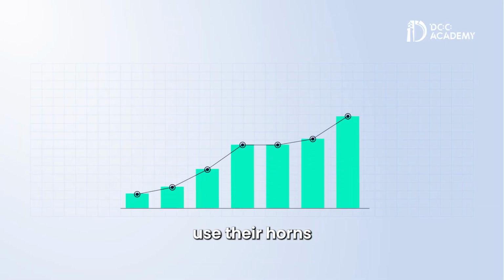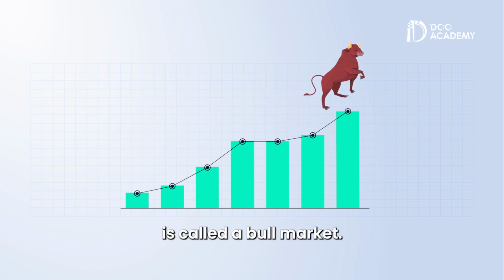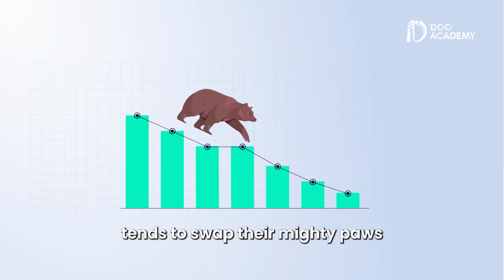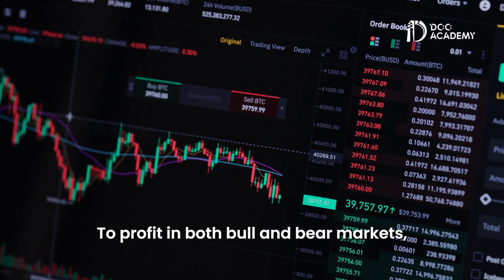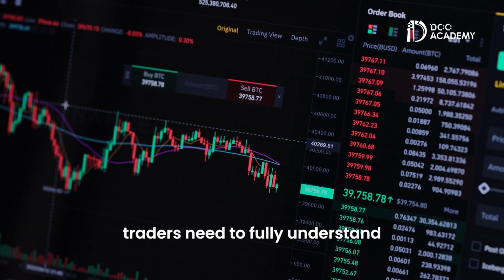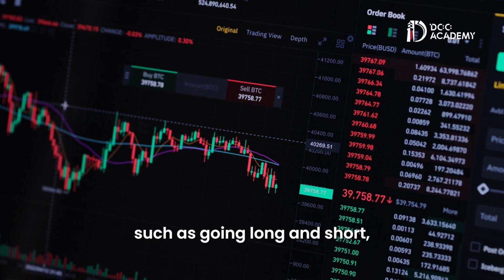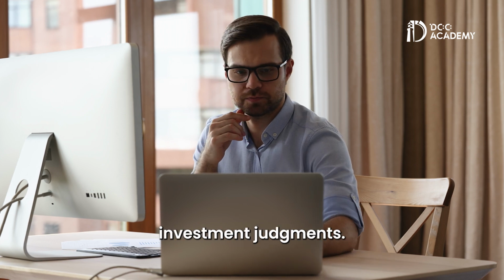Bulls in general use their horns to thrust their opponents upwards, which is why an upward price trend is called a bull market. Bears, on the other hand, tend to swipe their mighty paws downwards in an attack, earning them the name for a downward price trend. To profit in both bull and bear markets, traders need to fully understand market supply and demand and other factors such as going long and short, which we touched on earlier, to identify current trends and make more informed investment judgments.